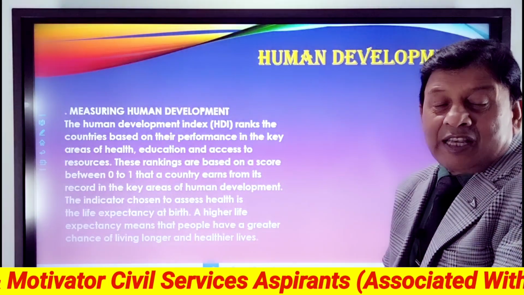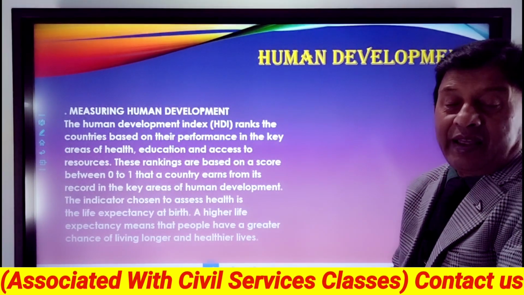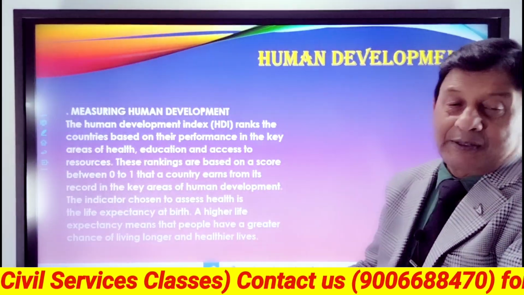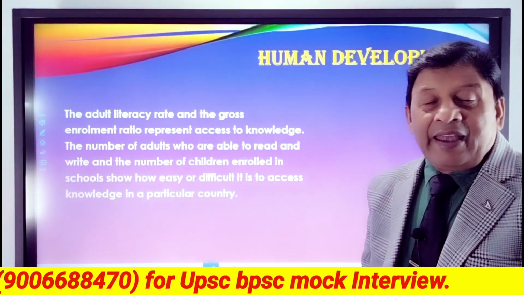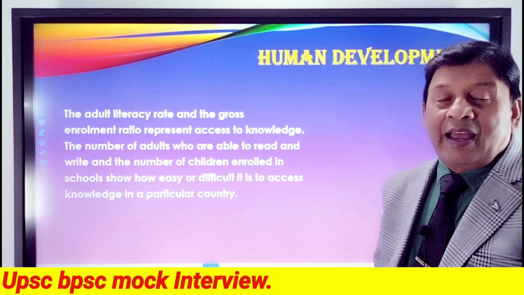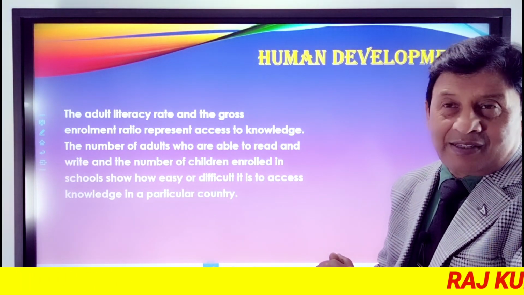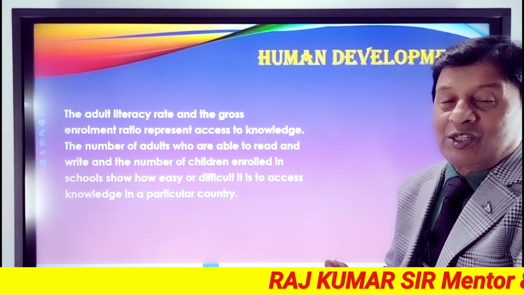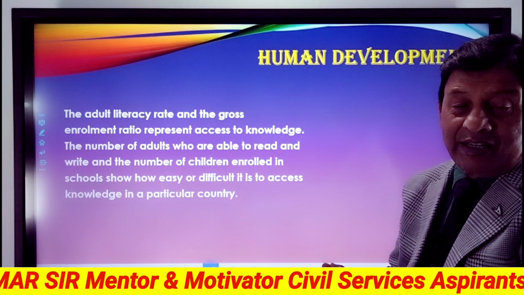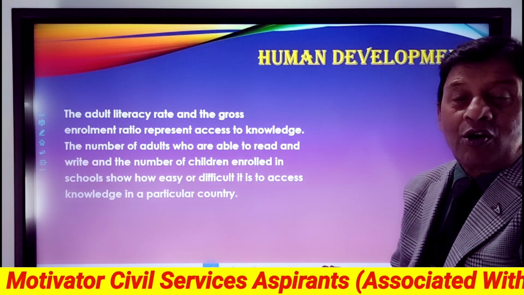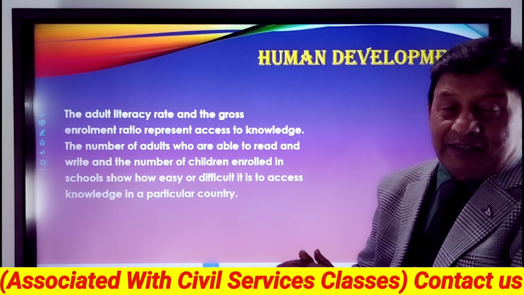Higher life expectancy means that people have a greater chance of living longer and healthier lives. The adult literacy rate and the gross enrollment ratio represent access to knowledge: the number of adults who are able to read and write and the number of children enrolled in schools. So how easy or difficult it is to access knowledge in a particular country.